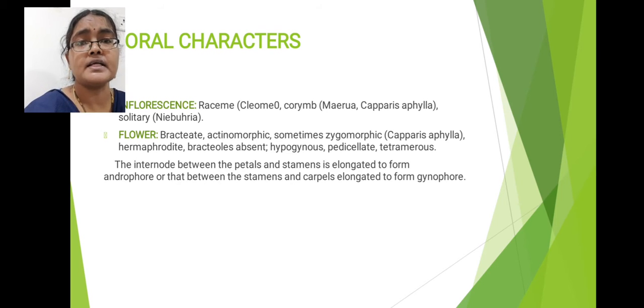Next, hypogynous flowers you will see in this family. Hypogynous flowers means the position of ovary is superior. Just below the ovary position, the remaining floral parts, that means stamens, next petals and sepals, will arise. That kind of flower is called a hypogynous flower.